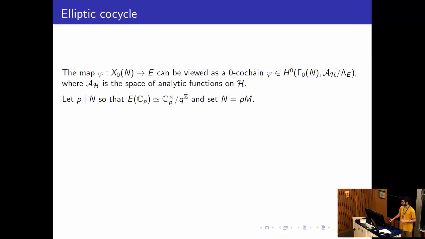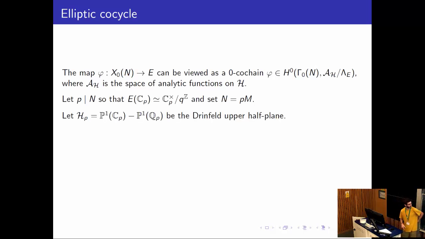And then we also need an analog of the upper half plane, provided by the Drinfeld upper half plane, the p-adic upper half plane. So it's a rigid analytic space whose C_p points are canonically identified with P^1(C_p) minus P^1(Q_p). If you do this over R, you get P^1(C) minus P^1(R). That's the upper half plane and the lower half plane. But p-adically it's connected. And in this talk I'll identify many rigid analytic spaces with their C_p points.